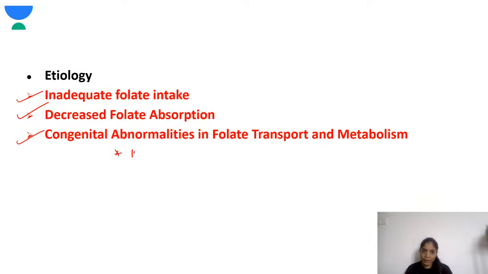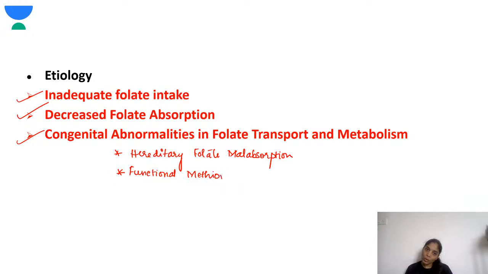One is hereditary folate malabsorption, and the second one is functional methionine synthase deficiency. I'll be talking about these conditions in detail.